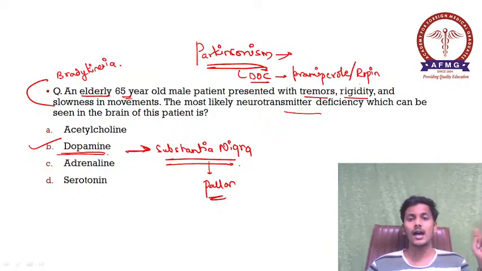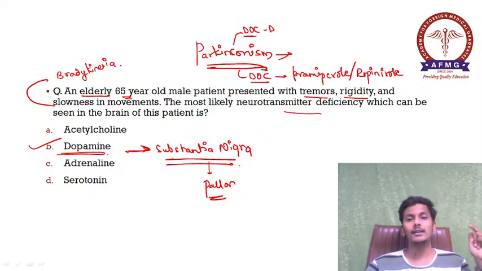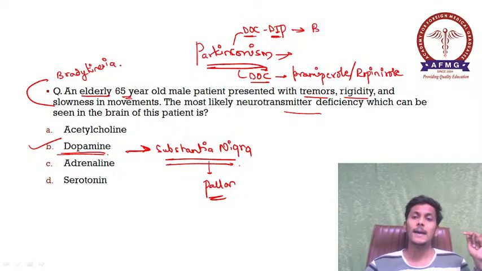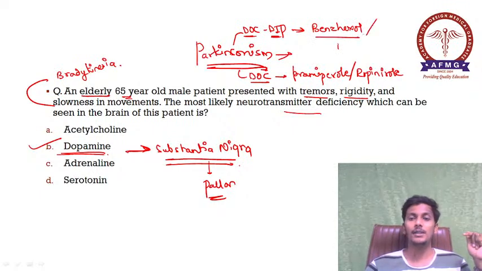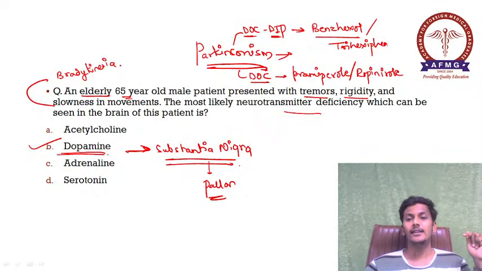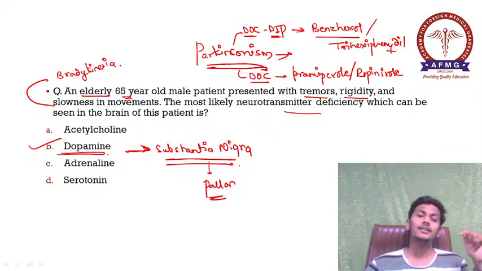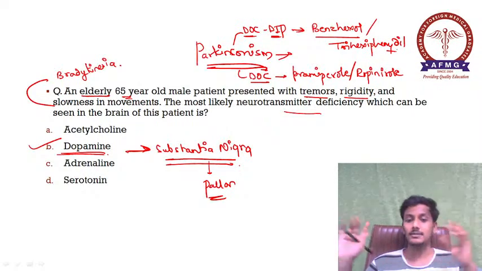The drugs of choice are pramipexole or ropinirole. In cases of drug-induced Parkinsonism, the drug of choice is benzhexol, also known as trihexyphenidyl. These questions have been previously asked, so do remember these.